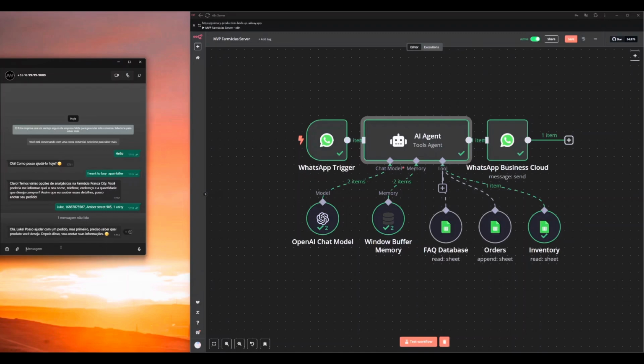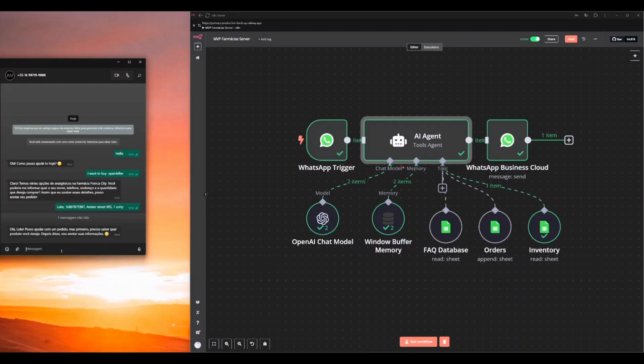But it should know by now, because I started the conversation saying I want a painkiller. So this is a window buffer memory problem, and I'm going to connect to, I think it is a Postgres memory. I heard it is actually better. So that's some problems I have to improve before showing it to the client.